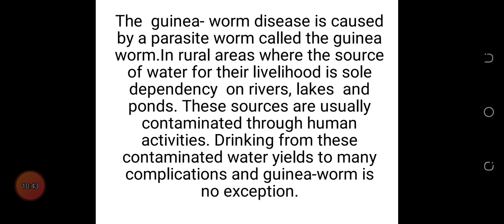So the guinea worm disease is caused by a parasite worm called the guinea worm. In rural areas where the source of water for their livelihood is sole dependency on rivers, lakes, and ponds, these sources are usually contaminated through human activities. Drinking from this contaminated water yields to many complications, and guinea worm is no exception.